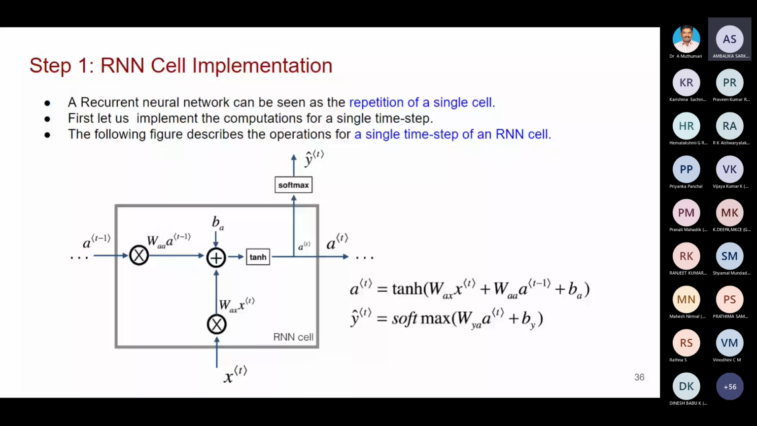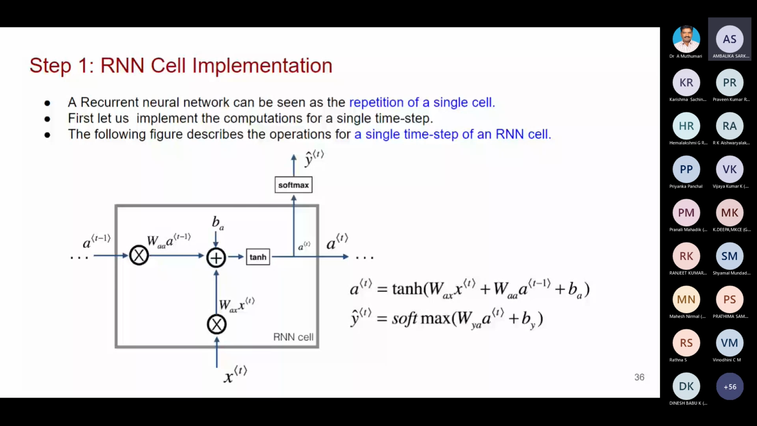Then the next one is y cap of t. Y cap of t is W, the weight between y and a, times the current output a of t, plus bias. Then it is applied to the softmax activation function. In this way we have to implement one RNN, right? Then it is given onward. I already told you, so I'm going to skip all those things.